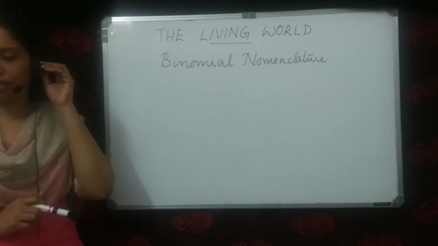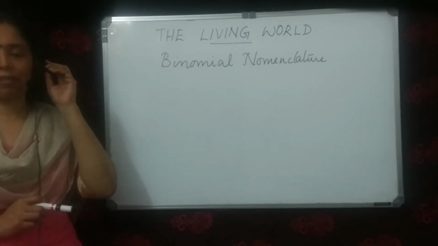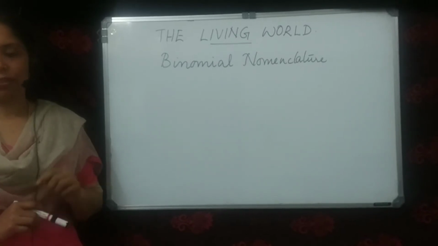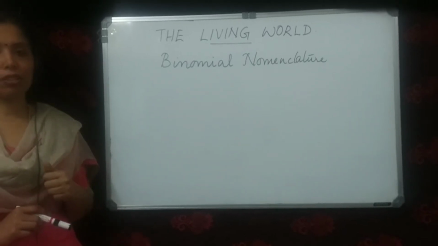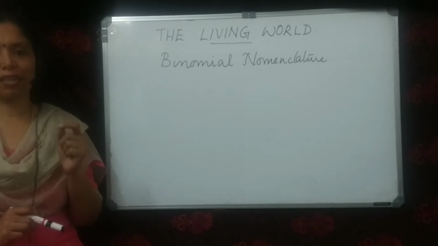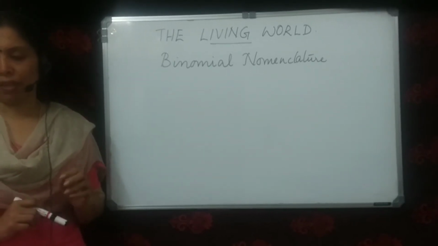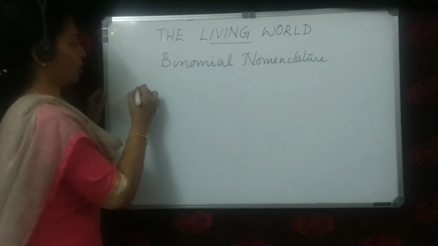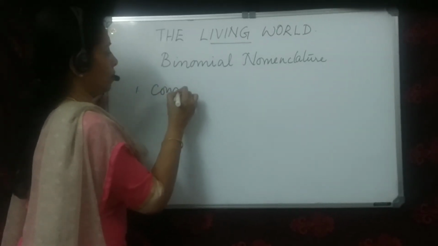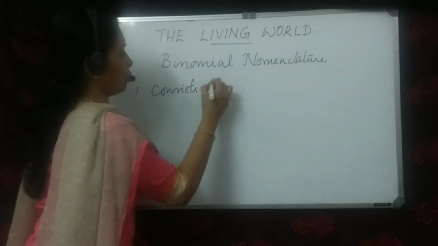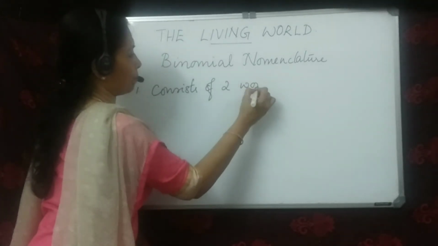Now, there are certain rules to the binomial system of nomenclature. The first one is that according to this system, each name consists of two words.